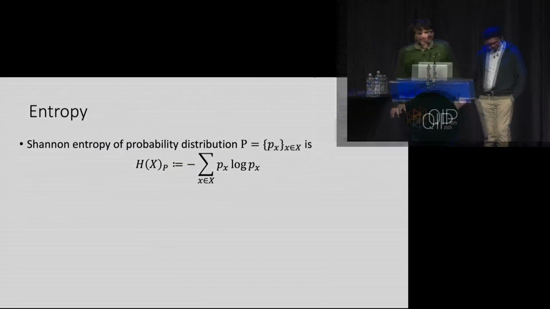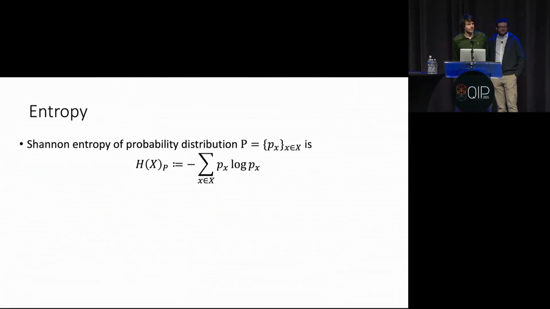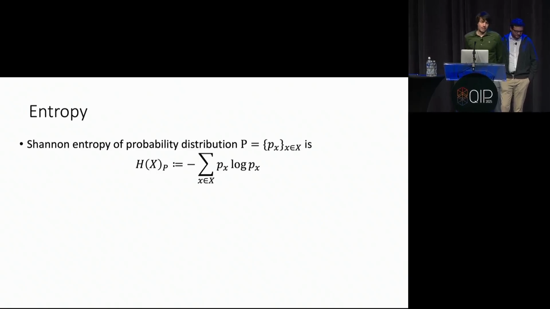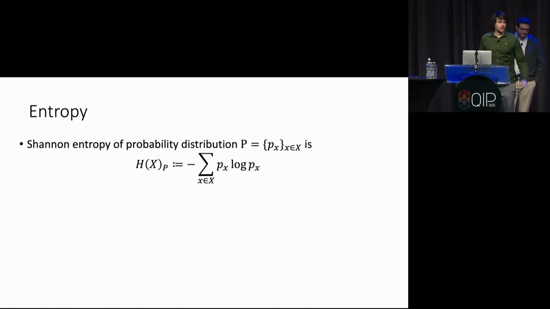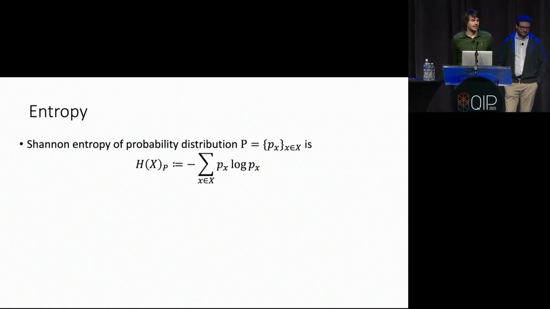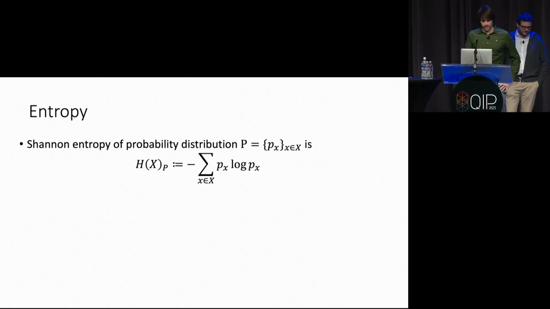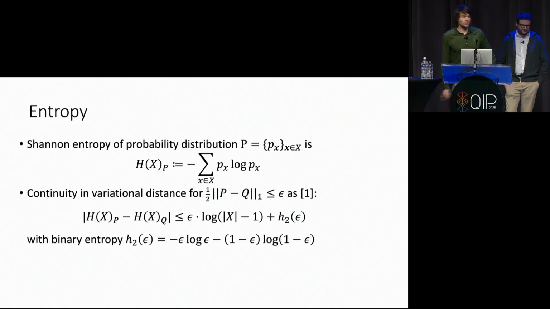As I already mentioned, we're interested in continuity of entropy. So first we have to quickly say what entropy is. Entropy is an interdisciplinary concept. It's a measure of uncertainty, and for this talk, we will mostly just consider the Shannon entropy. It's defined for probability distributions P_X over some alphabet X via this wonderful formula. One might be interested in continuity properties of that quantity. You can see it's an important quantity in many areas of research, and hopefully I will convince you that its continuity properties are of some value.